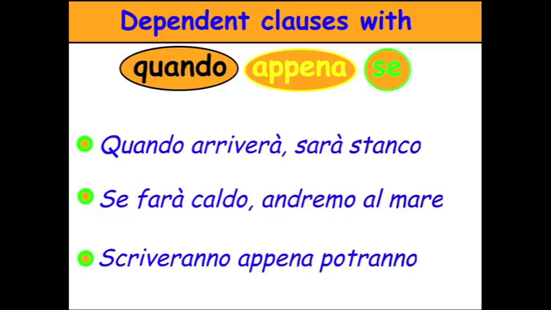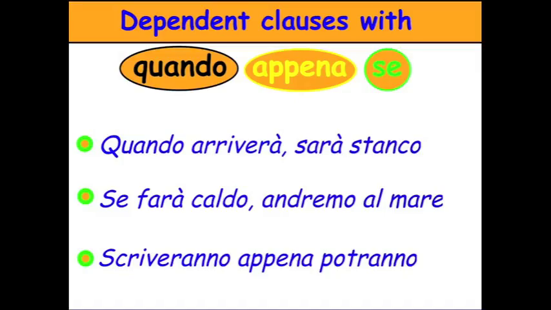When I learned English, they taught me that in English you can never have two futures in the same sentence. And now I'm teaching you the opposite. In Italian, it's perfectly all right to have two futures, just like you can have two negatives, for example. These are words that you'll find a lot with the double future: quando, which means when, appena, as soon as, and se, which means if.